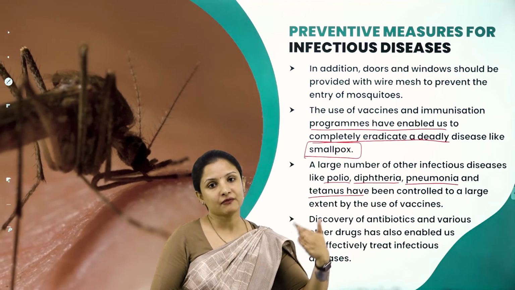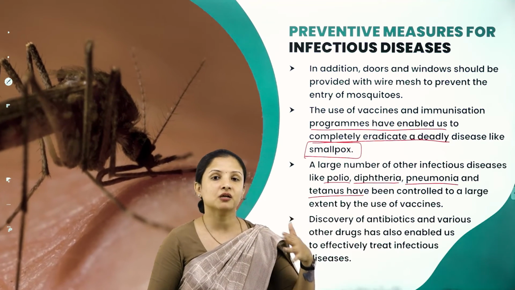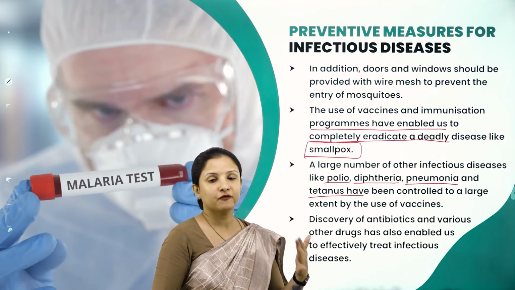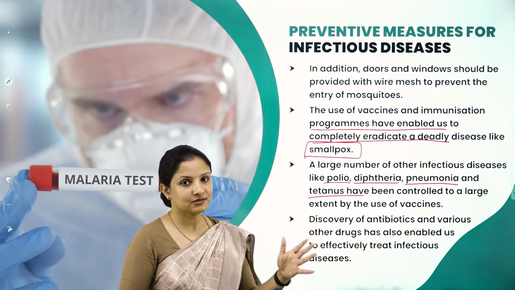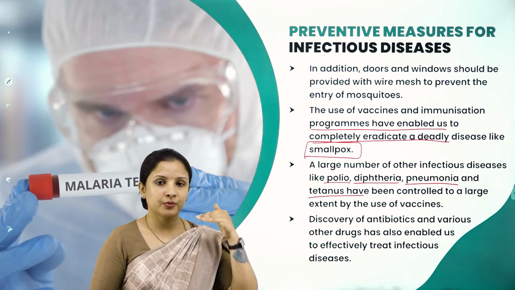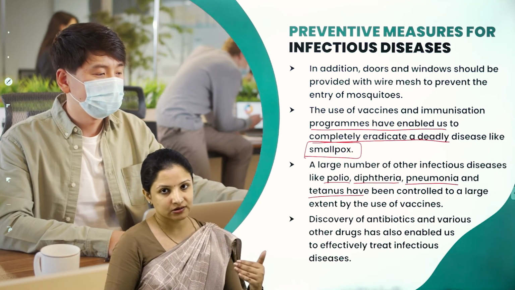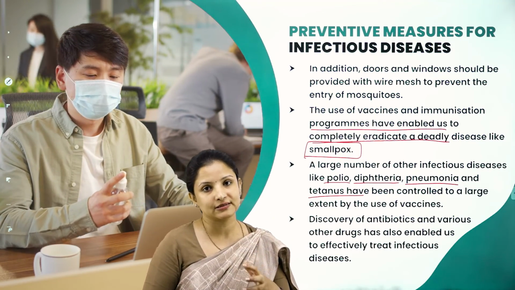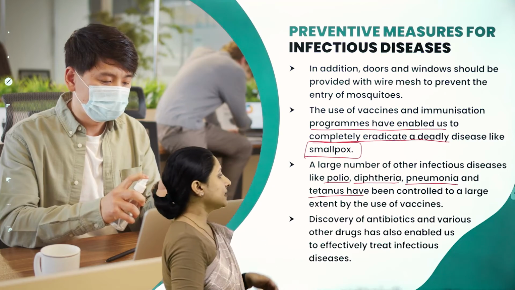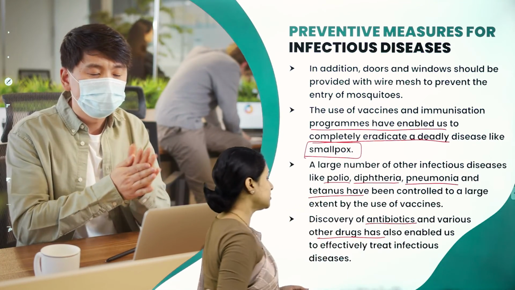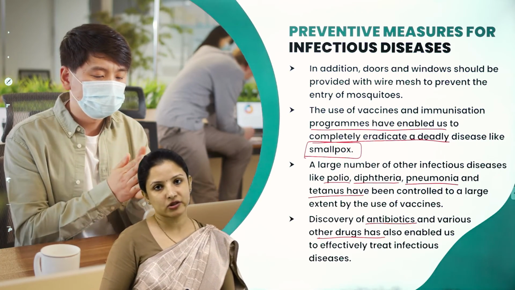And there are influenza vaccines also available, which can be taken by everyone. That is, once in a year, before the start of the influenza season, it can be taken. All those vaccines will help us to prevent contracting infectious diseases, or if we get the disease, the symptoms or severity of the disease will be lesser. And discovery of antibiotics and various other drugs have also enabled us to effectively treat infection.